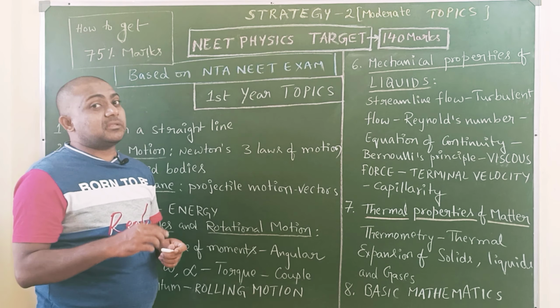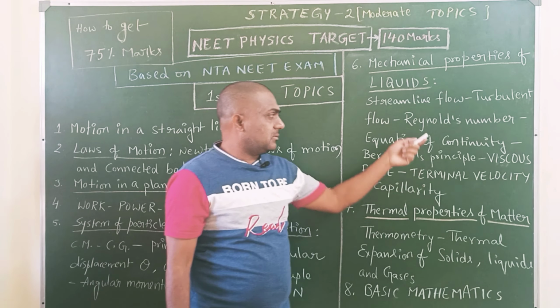Next, mechanical properties of liquids. This one is a bit difficult. Mainly Archimedes principle based problems are difficult, but the remaining topics are easy. Streamline flow, turbulent flow, Reynolds number, based on which we can decide whether the flow is streamline or turbulent. There is a formula also.